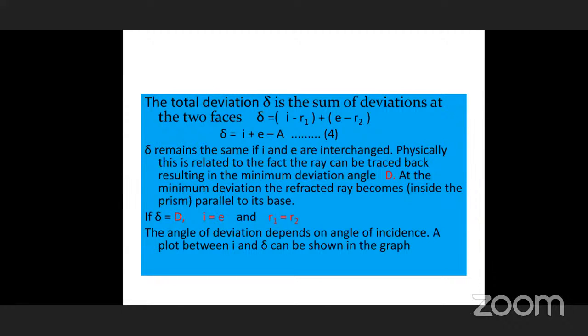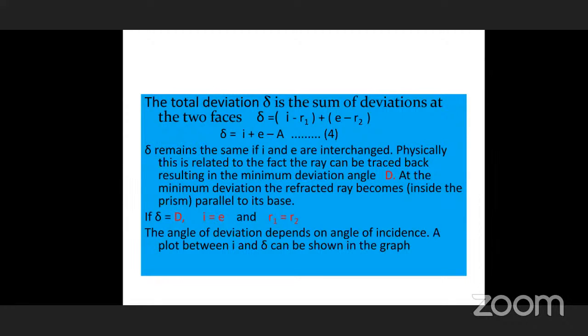At this condition, what is actually happening? Total internal reflection, we have discussed already, is a phenomenon at which the angle of incidence is more than the critical angle. Similarly, here also at a certain incident angle, we can see this minimum deviation. In that case, what happens? The refracted ray inside the prism is exactly parallel to the base of the prism BC.